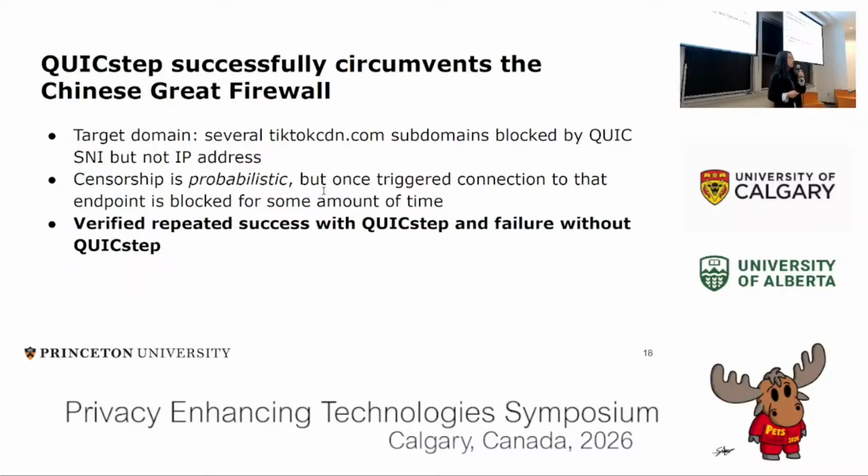Prior work has shown that the Chinese censorship via QUIC SNI is probabilistic. It doesn't trigger all the time, but once it's triggered, the connection to that endpoint is blocked for some amount of time. We verified that a QUICstep client would succeed repeatedly in connecting to these domains, while a non-QUICstep client would fail after several attempts.